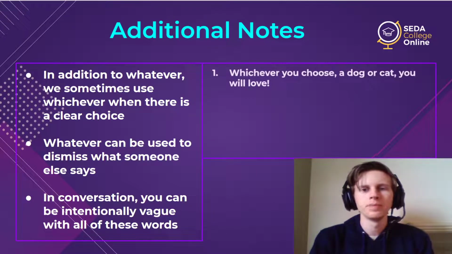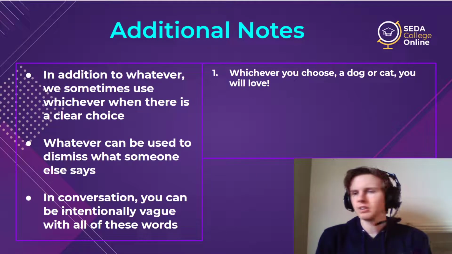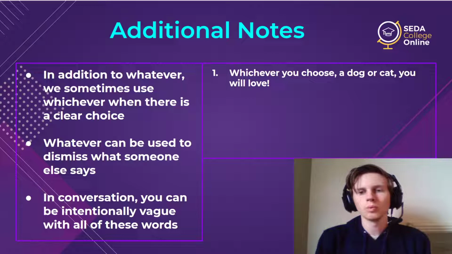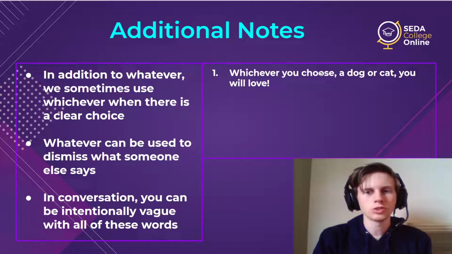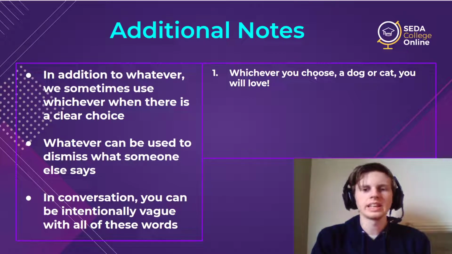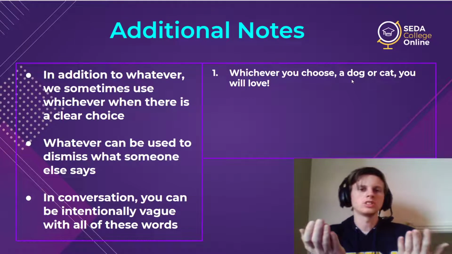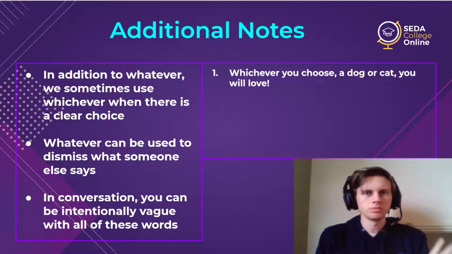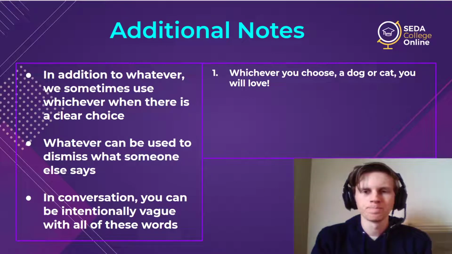So the first one, whichever you choose, a cat or a dog, you'll love them. Whichever you choose, you'll love. So you could say whatever here. Whatever you choose, a cat or a dog, you'll love. Or whichever. And here, some people will say which just because we have such a clear choice, cat or dog. So sometimes which feels more natural, but whichever, whatever, in this example, they're the same.